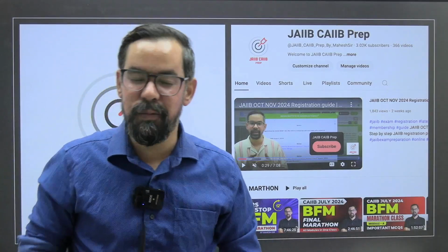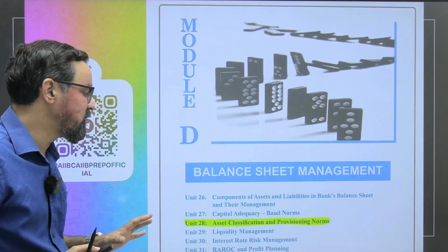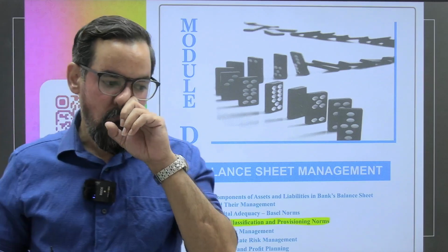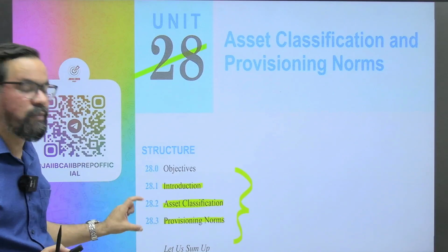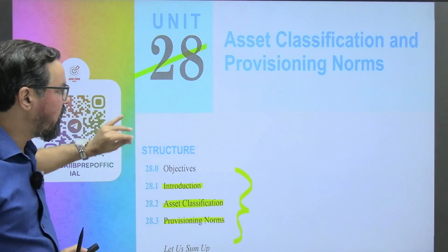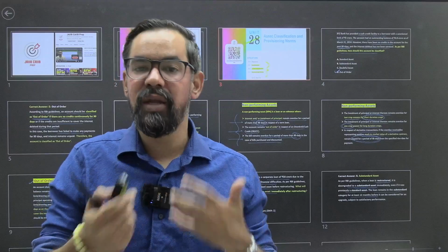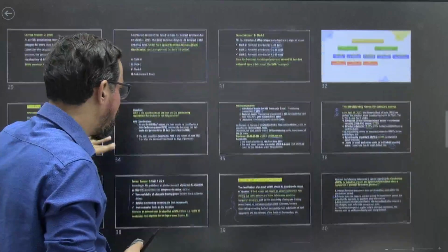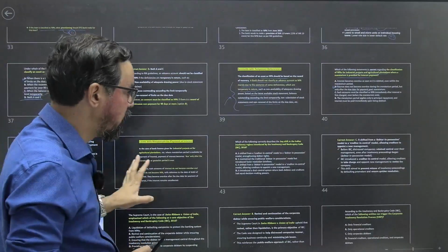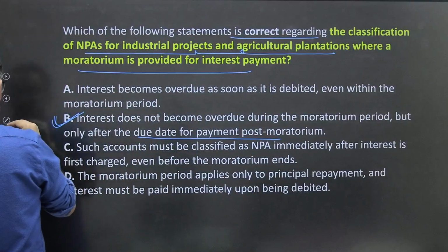So, guys, in this particular session, we are going to continue with our discussion based on asset classification and provisioning norms, right? In our previous session, we covered the maximum portion of this, especially these two subtopics. Now there are some areas like IBC 2016, NARCL and PCA, with additional content given in your book itself. We are going to practice that with the help of a number of MCQs in this session, right? Our last question which we discussed in our previous session was around